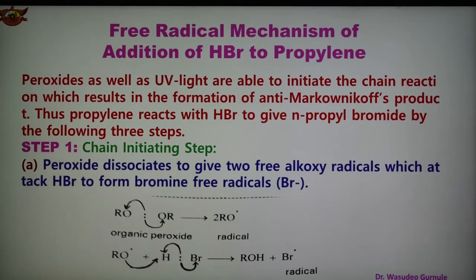Propylene reacts with HBr to give N-propyl bromide by the following three steps. We have seen in the last ionic mechanism that it favors the formation of isopropyl bromide when we add HBr, according to Markovnikov's rule. But in the addition of HBr to propylene by free radical mechanism, it favors the formation of N-propyl bromide, the anti-Markovnikov's product. Again, this mechanism consists of three steps, and the first is the chain initiating step. So here this is step 1.